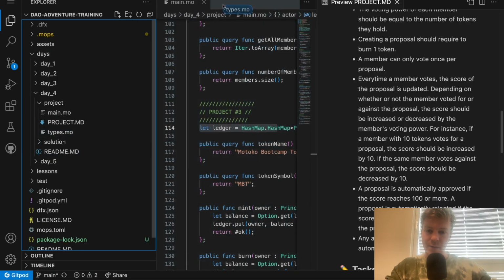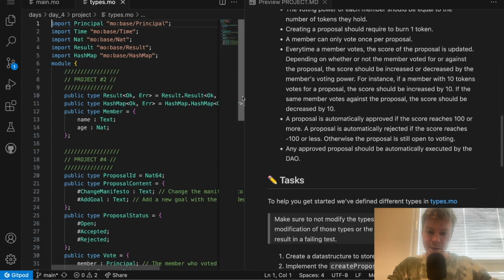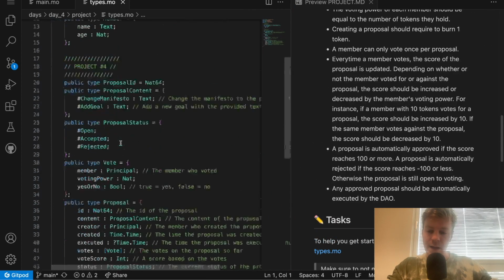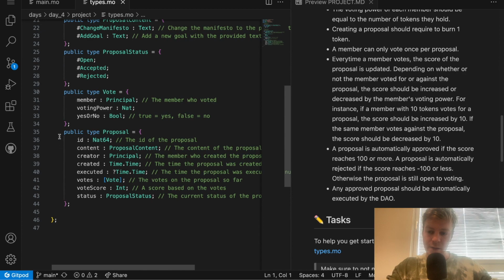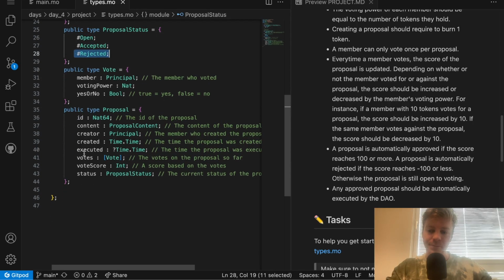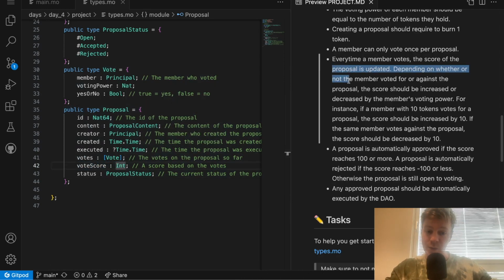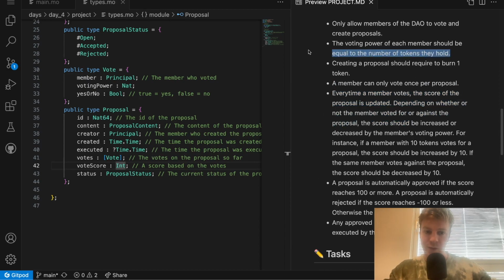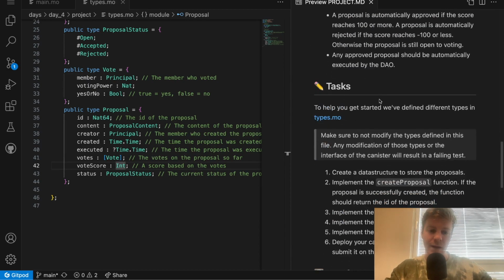I can take a look at types.motoko, and here you can see that essentially you have in the proposal the ID of the proposal, and the content of the proposal, which is either change manifesto or add a goal. Proposal status can be open, accepted, or rejected. And the most important thing is the vote score here, which is the score that we calculate and compute every time a new member votes. And so this score is updated based on the voting power, which depends on the tokens of the voter.